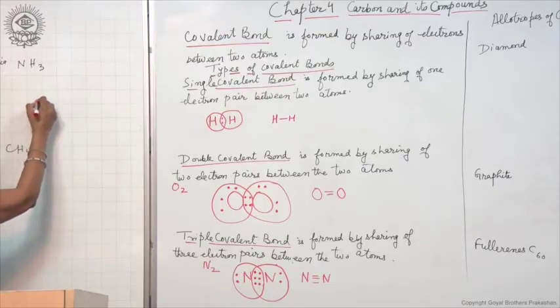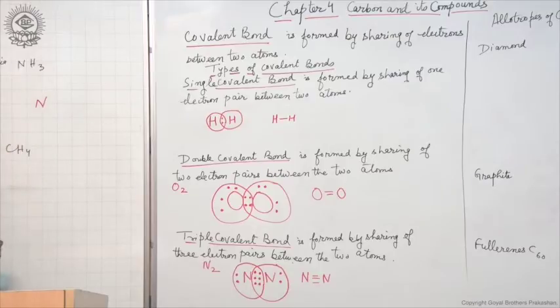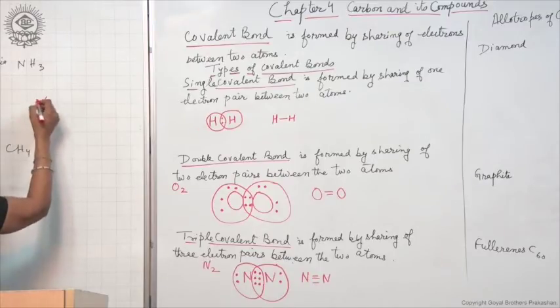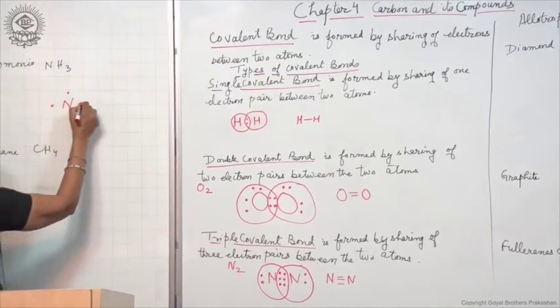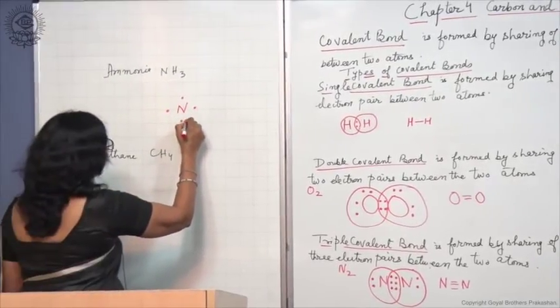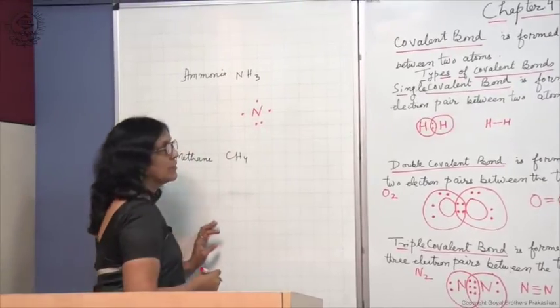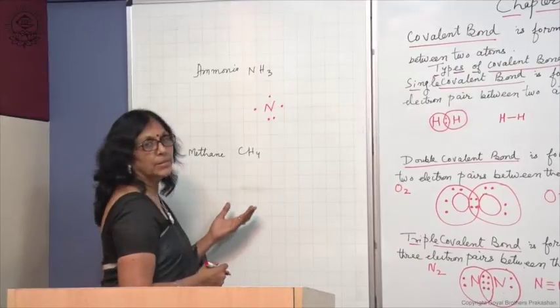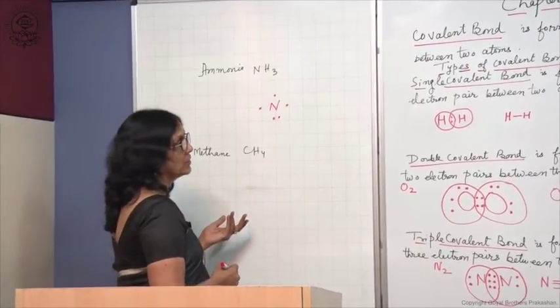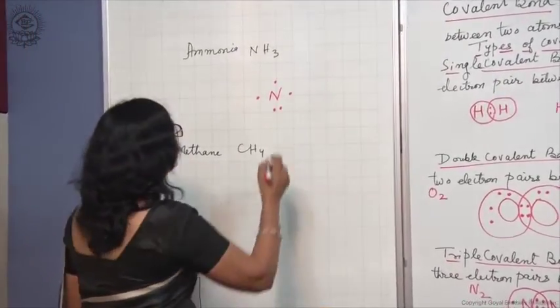To make the electron dot structure, first of all we will make the electron dot structure of nitrogen. A nitrogen atom has 5 valency electrons and a hydrogen atom has only 1 electron in the first shell.